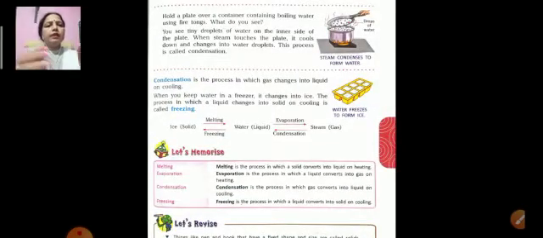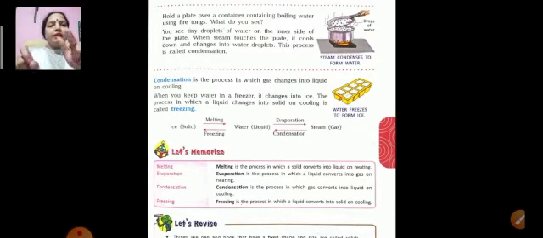Hold a plate over a container containing boiling water using tongs. What do you see? You see tiny droplets of water on the inner side of the plate. When steam touches the plate, it cools down and changes into water droplets. This process is called condensation.